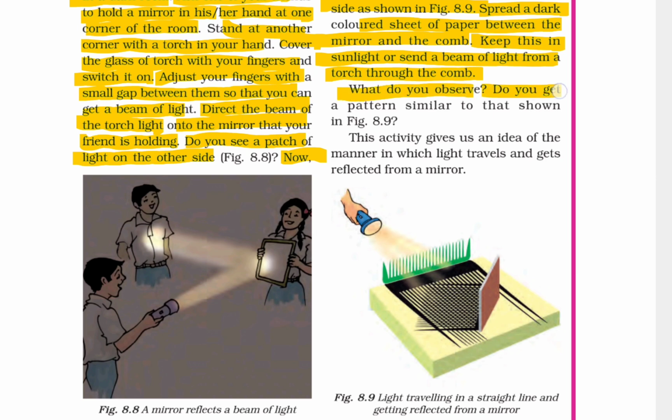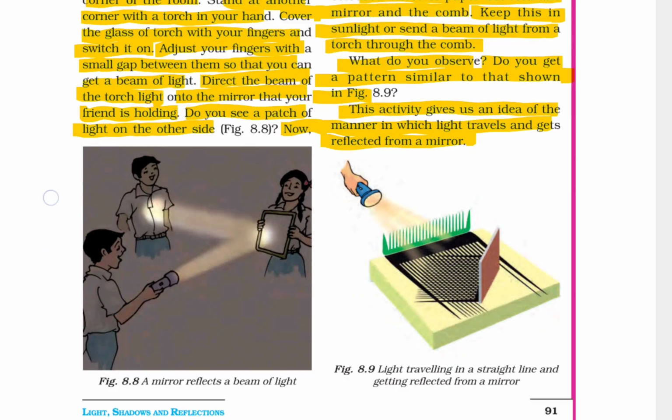What do you observe? Do you get a pattern similar to that shown in 8.9? This activity gives an idea of how light travels and gets reflected from a mirror.